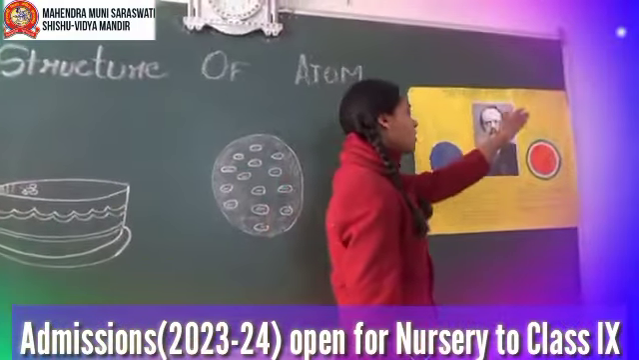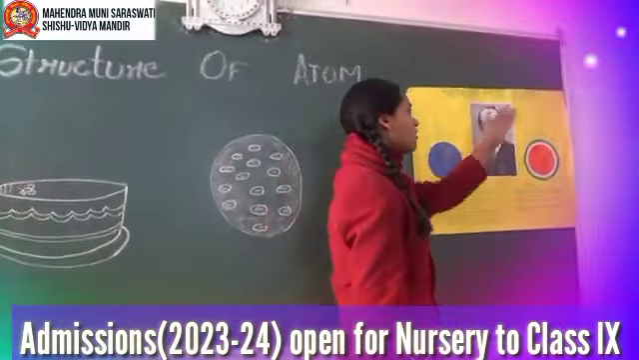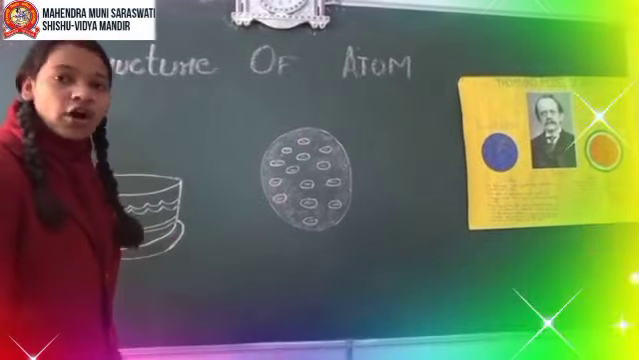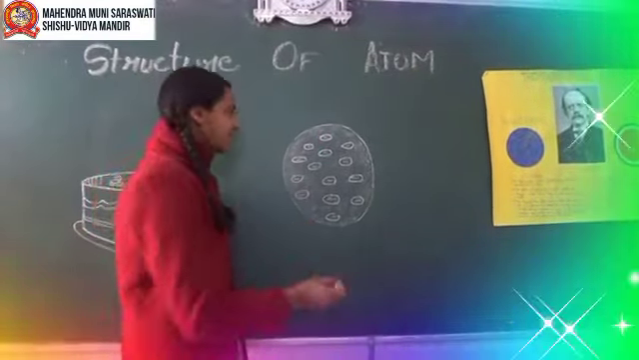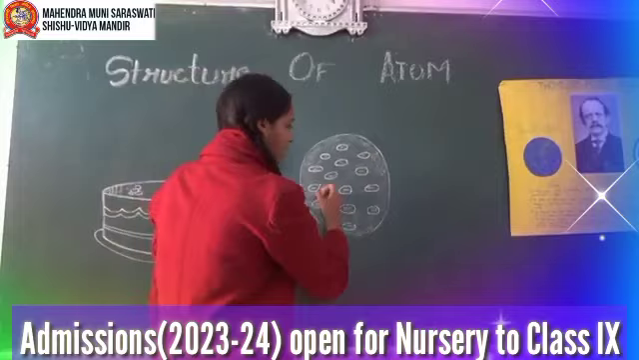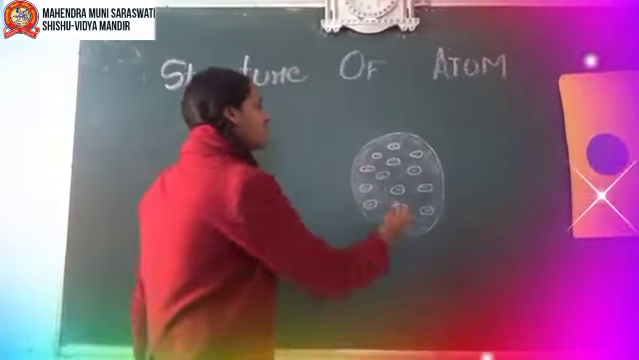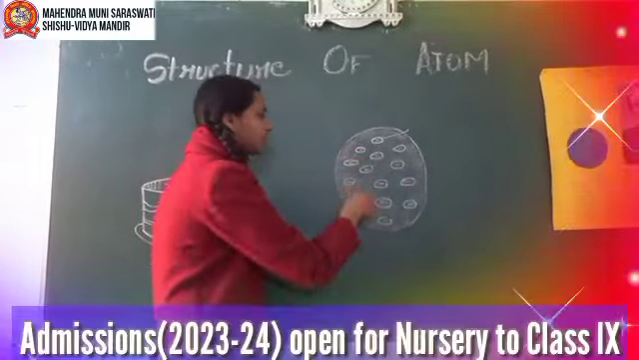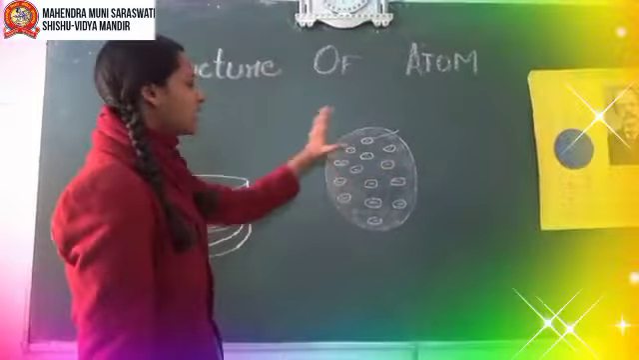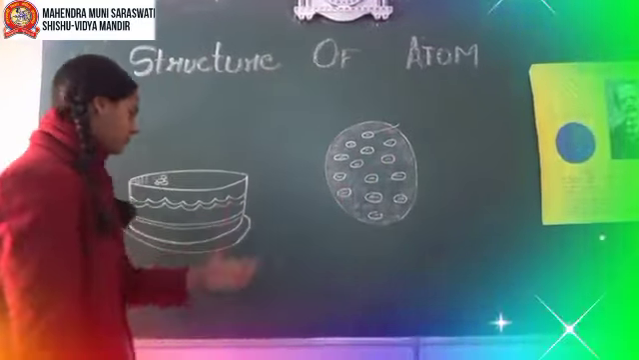Thomson's model of atom was proposed in 1903. He considered an atom as a positively charged sphere, over which the positively charged particles float, and the negatively charged particles, that are electrons, are embedded in the atom.